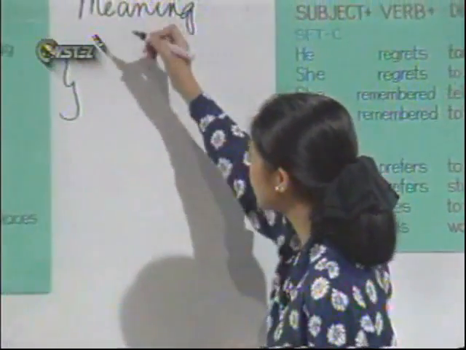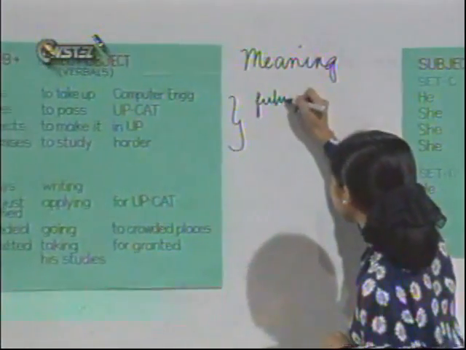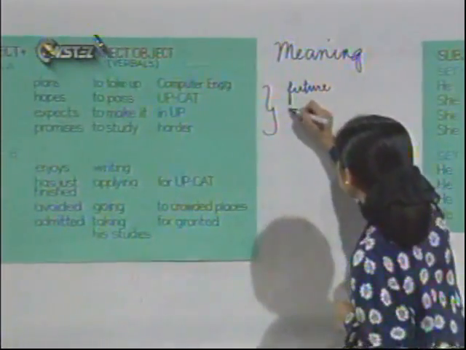Very good, Jennifer. Okay. These verbs express future or unfulfilled action.